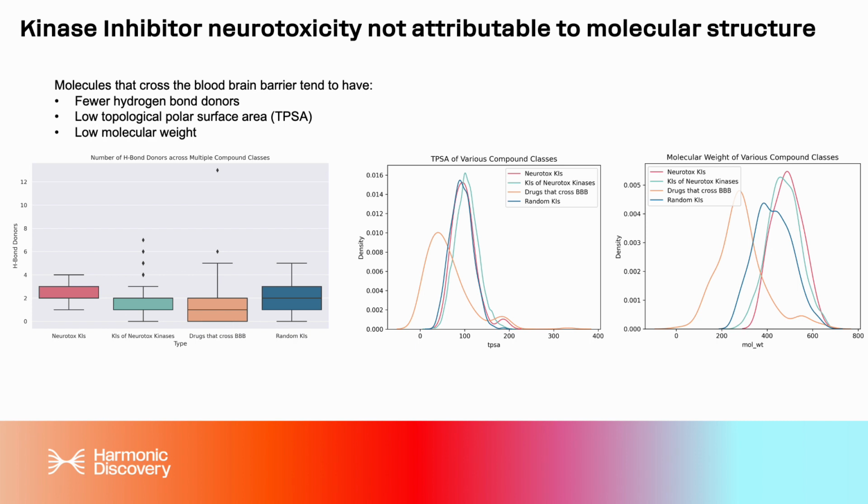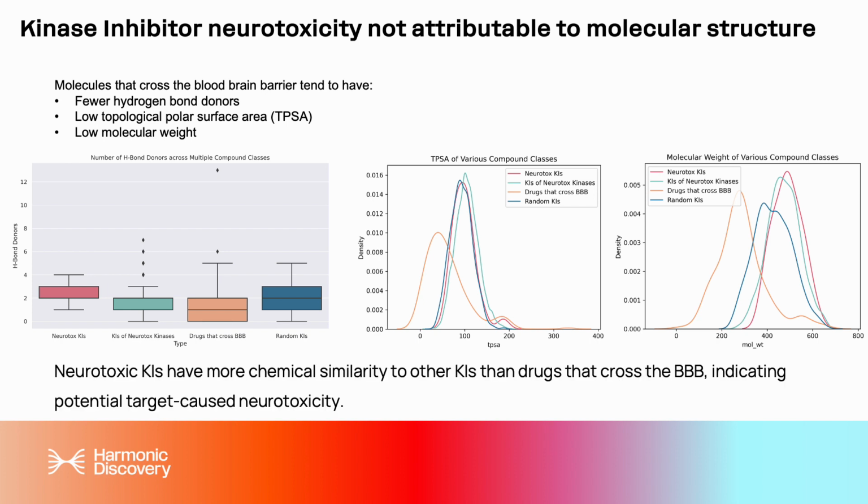Finally, we compared this to a random kinase inhibitor set to see if the kinase inhibitors that have neurotoxic events differ from the rest of kinase inhibitors. Along these metrics, hydrogen bond donors, TPSA, and molecular weight, we found that neurotoxic kinase inhibitors have more chemical similarity to other kinase inhibitors than the drugs that cross the blood-brain barrier. This would indicate that potentially the neurotoxicity caused by these kinase inhibitors is due to on-target and off-target effects rather than the molecular structure of the small molecule.